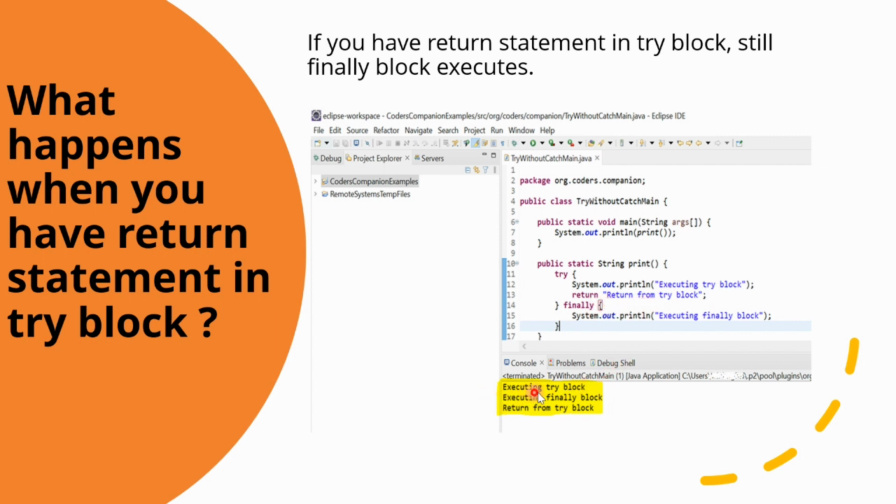See, it is showing me executing the try block. First, it executed line number 13. Then it went to the finally block and executed line number 15. And then again, it went back to the try block and executed the return from try block. Now, if the finally block has a return statement, then the return statement from the try or the catch block will be overridden.